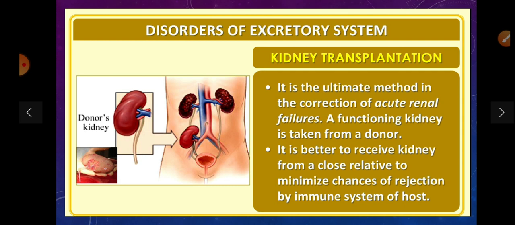It is better to receive a kidney from a close relative to minimize the chance of rejection by the immune system of the host. The most important thing is that the blood group and Rh factor are seen first.